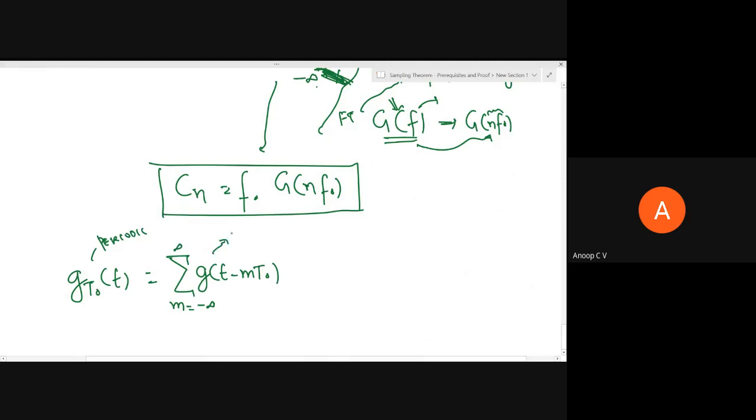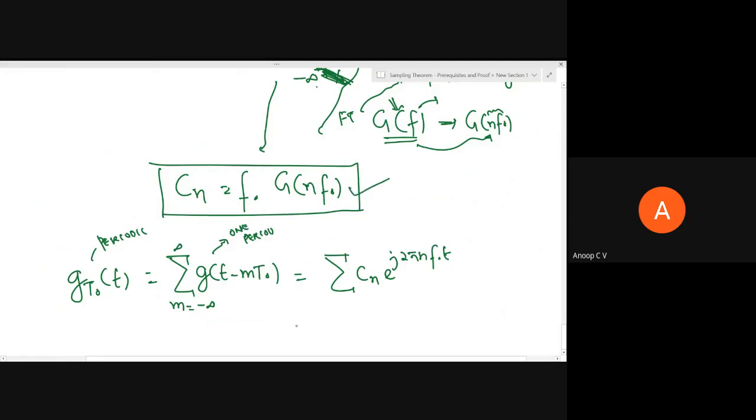This is actually what? For one period, g of t is for one period, right? And by means of the Fourier series representation, this is equal to the summation of Cn e power j 2 pi n f naught t, right? And we found just now that Cn is equal to f naught into G of n f naught.